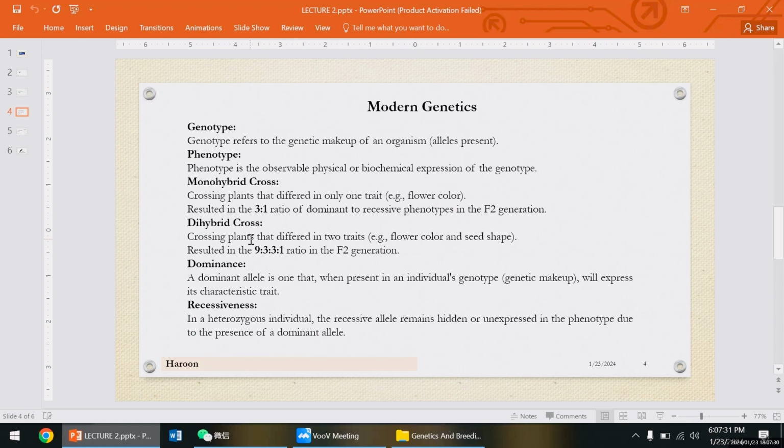So in a dihybrid cross we discuss two traits of the plant, flower color and seed shape, and it results in a 9 to 3 to 3 to 1 ratio in the F2 generation.